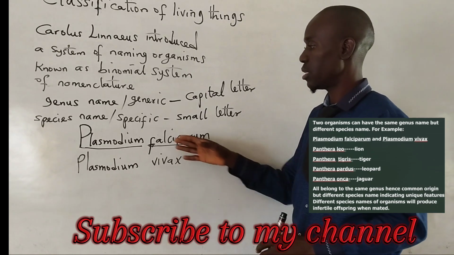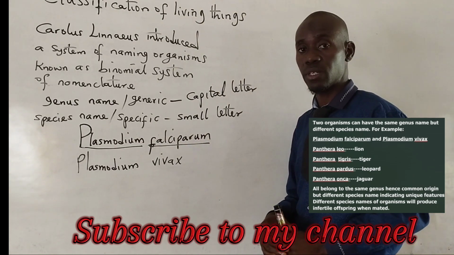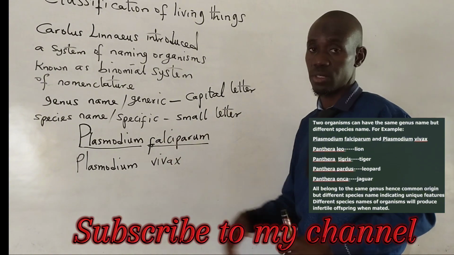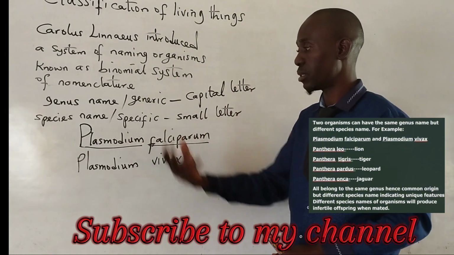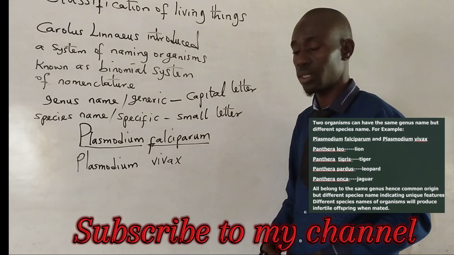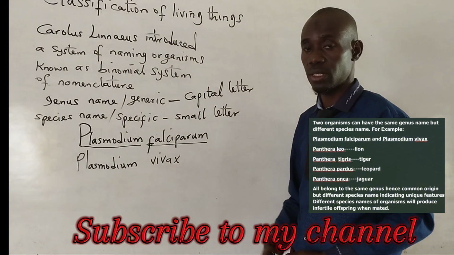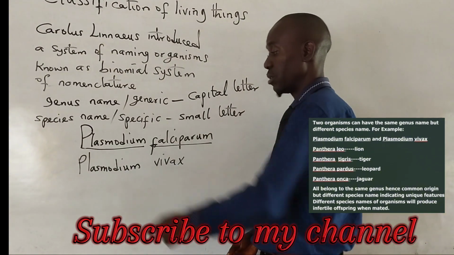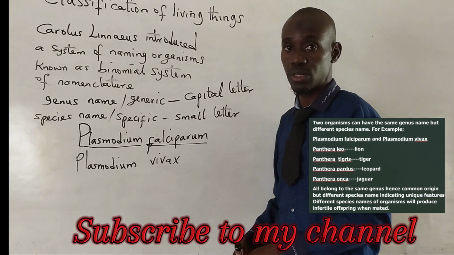So this is how to write the scientific name of organisms, and this represents the binomial names of these particular organisms. There are two organisms here: Plasmodium falciparum and Plasmodium vivax. Both belong to the same genus but have different species.